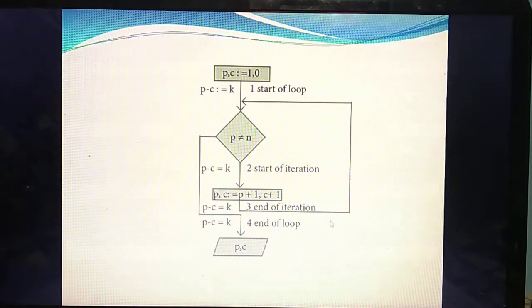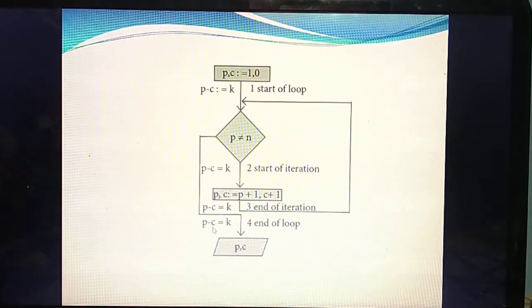So it will execute until this condition becomes false. That means this is the first iteration, second iteration and third iteration. When the condition fails, P equal to N, it comes outside of the loop and displays the value P comma C, but P minus C equal to K as a constant throughout.